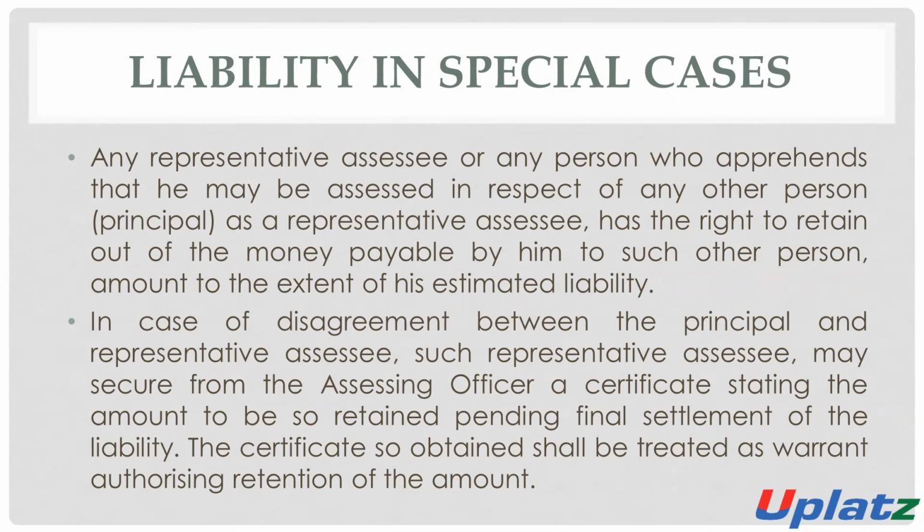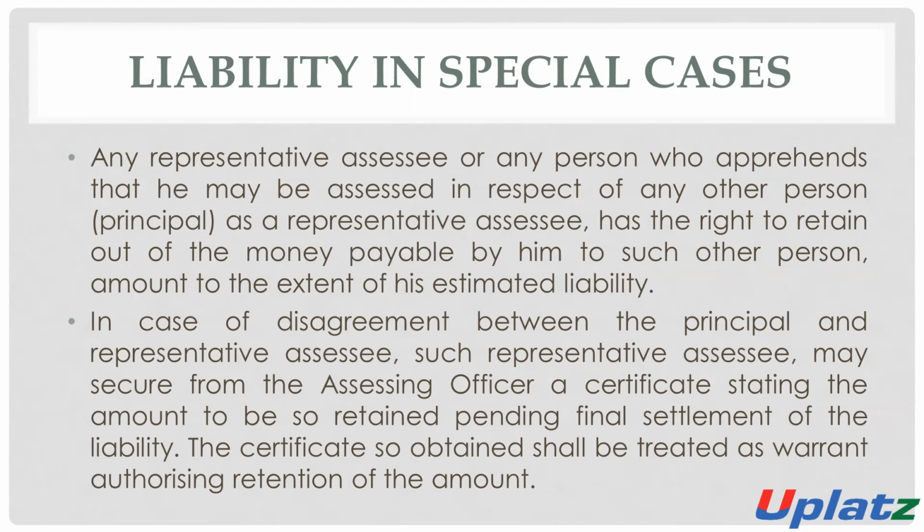That is, if there is a representative assessee, or any other person representing another person, who may be assessed in respect of that other person as the representative assessee, then such a person has the right to retain out of the money payable by him, meaning the amount payable by such a representative assessee as tax. Such a representative assessee can retain that amount from the money of the other person.